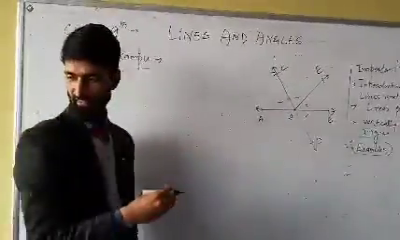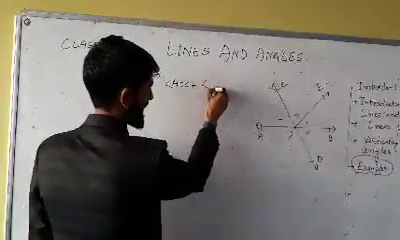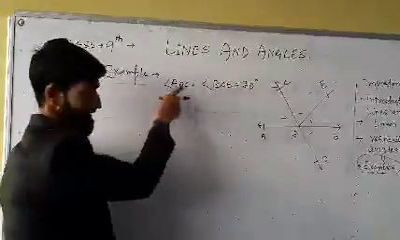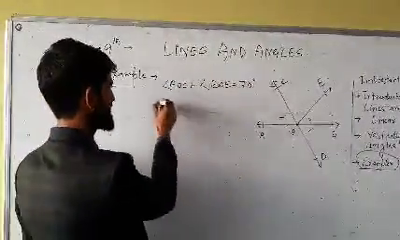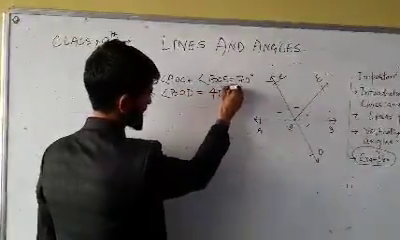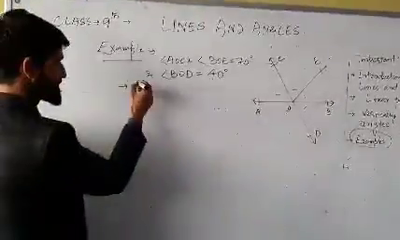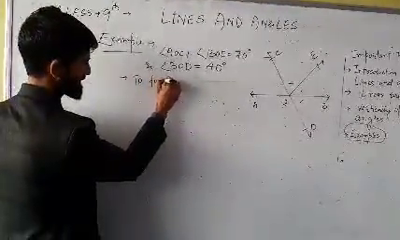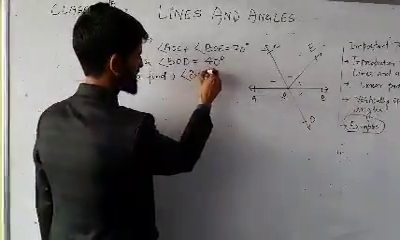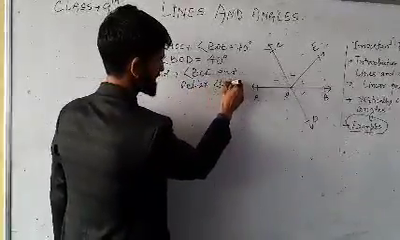When these two lines have intersected, what's given? Angle AOC plus angle BOE is equal to 70 degrees, and angle BOD is equal to 40 degrees. I will explain it in the figure too. First of all, let me write it. And what we have to find? We have to find angle BOE and we have to find reflex of angle COE.